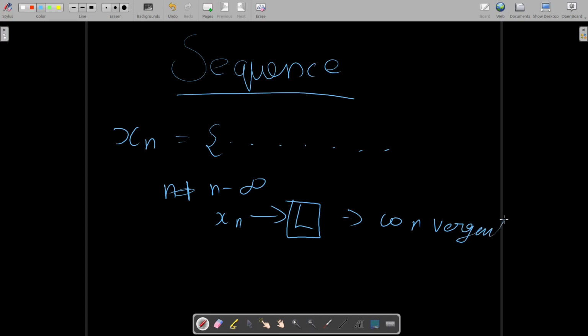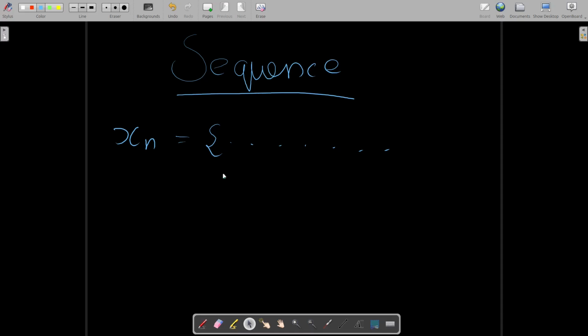That's what we try to capture using all those symbols. But let me just break it down for you. We have an xn, and this xn approaches or converges to a number x, and this x is an element of the real numbers. This is a real number.